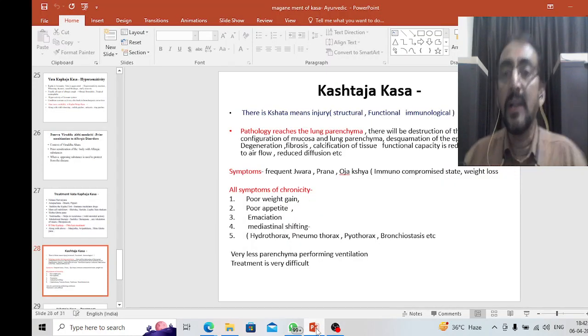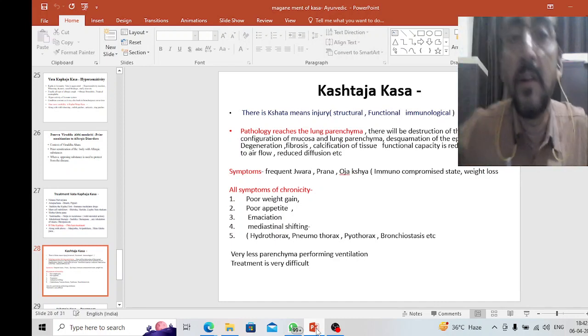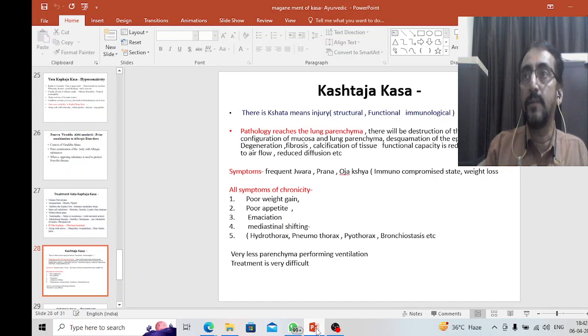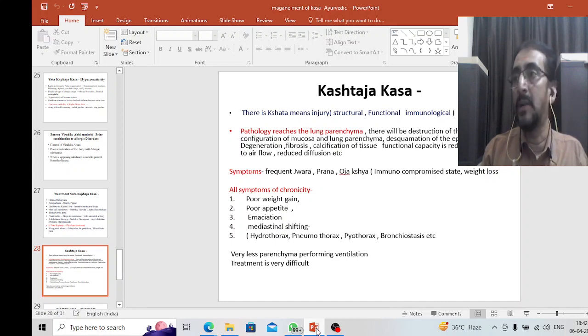Now, lung parenchymal disorders, interstitial lung disorders, alveolar disorders can be very well compared with the conditions of either kshataja kasa or kshayaja kasa. Now, kshata means there is an injury. That injury may be external injury or internal injury.